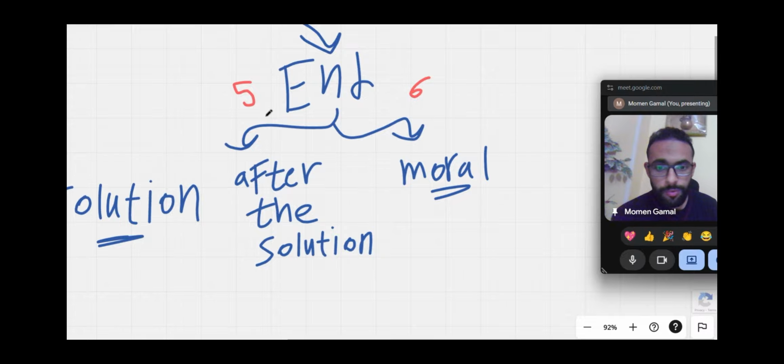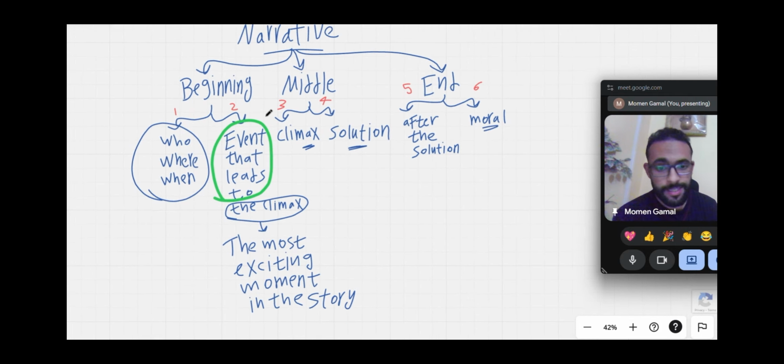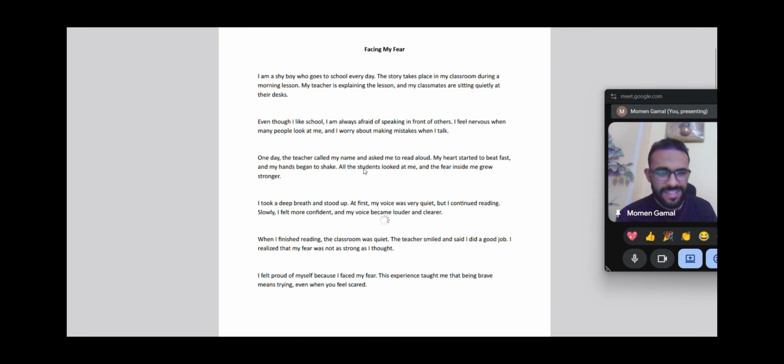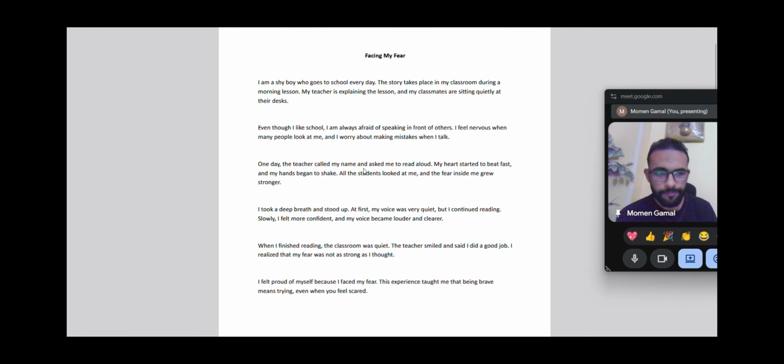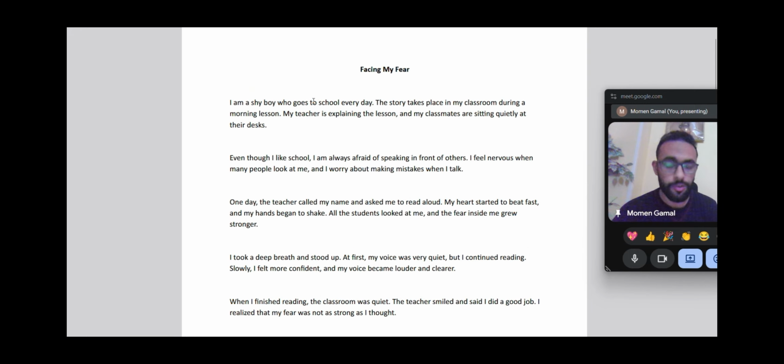So this is the narrative essay in a very simple way. Here is a very simple, very short model. Your writing should be longer than this, but this is a model to elaborate how to write the narrative essay and to show its organization.